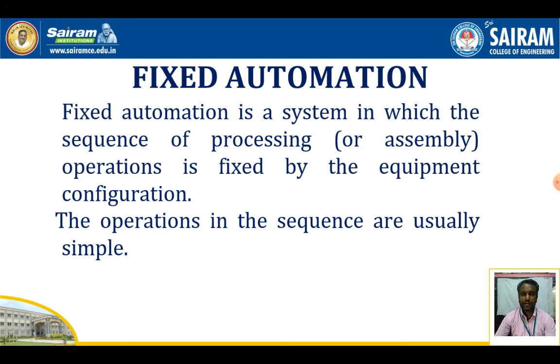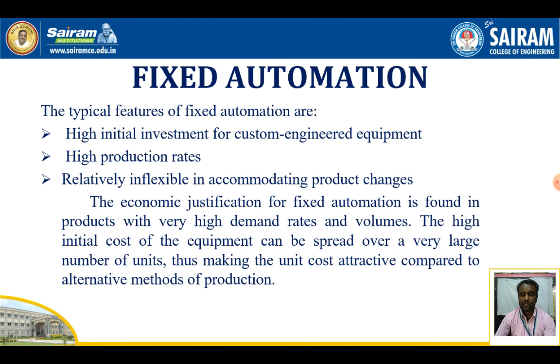Here it is similar to a mass production system. In the fixed automation system, the investment cost is high and the production rate is high. Here we manufacture the same type of components only, so it is relatively inflexible in accommodating product changes.